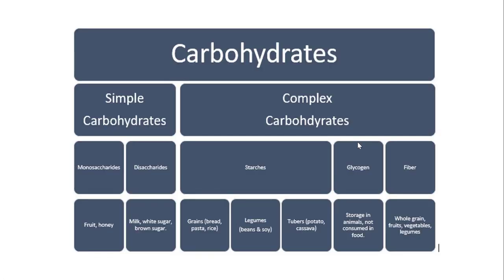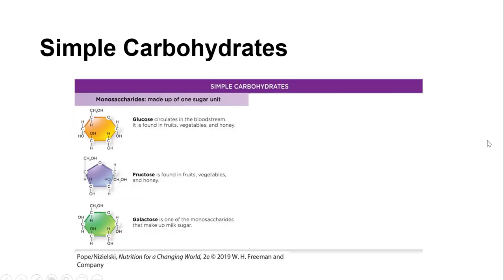We categorize all of the carbohydrates into 2 groups, simple versus complex. The simple carbohydrates include monosaccharides and disaccharides, while the complex carbohydrates include starch, glycogen, and fiber. Let's take a look at these simple carbohydrates. I mentioned that the simple carbohydrates include the mono and disaccharides.